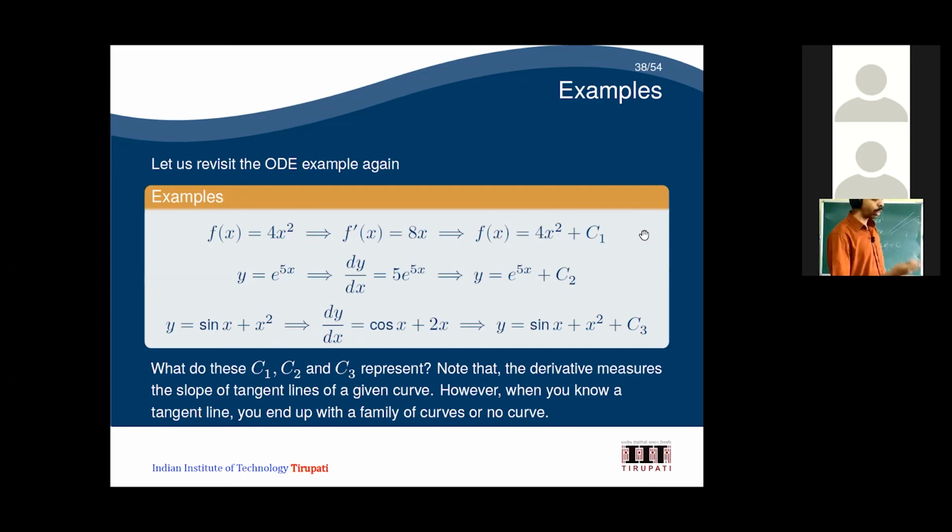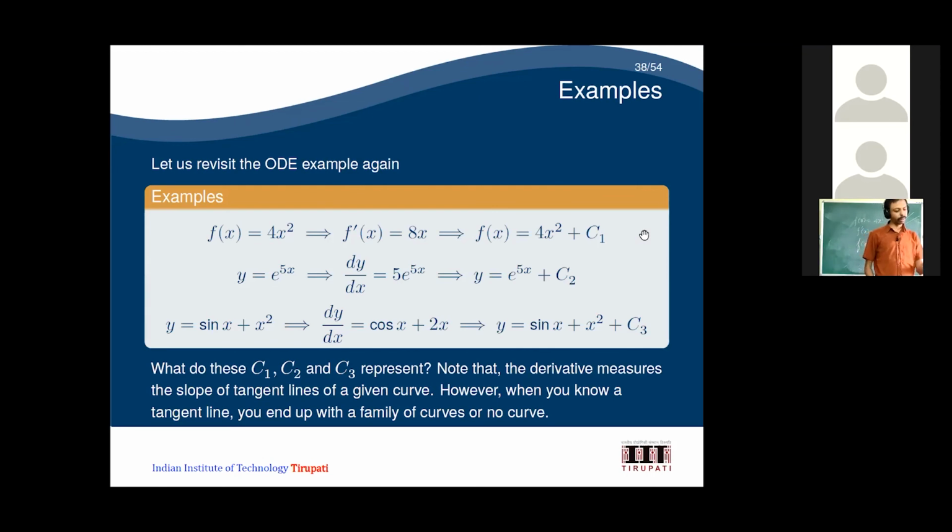So that means I have an infinite number of such curves. If I give the slope, you will not get a single solution, you will get multiple solutions, an infinite number of solutions. Whereas if I give a curve, you may get only a single slope. So that means it is kind of an inverse problem, as we say. Inverse problem means, say, f of x equal to 4x square implies f dash of x equal to 8x is a standard problem.